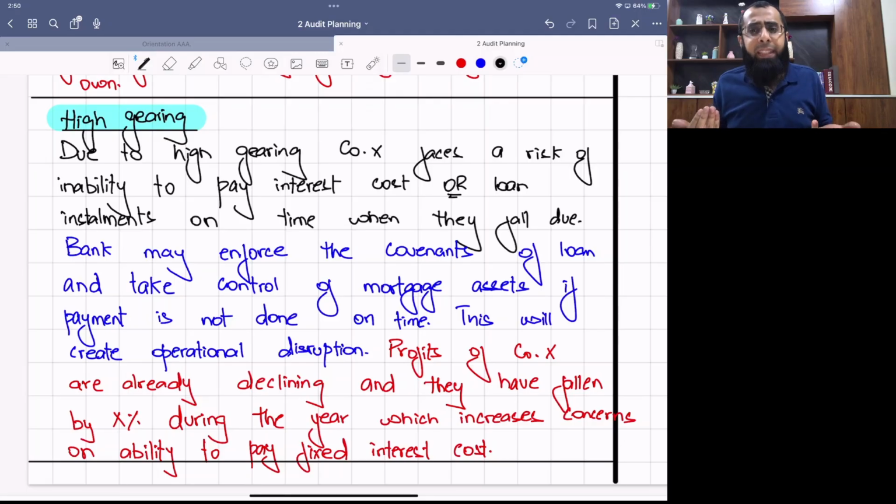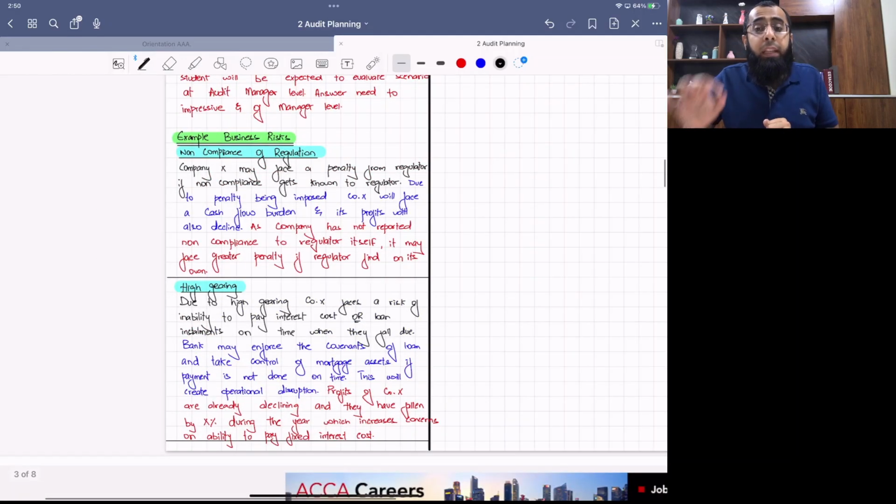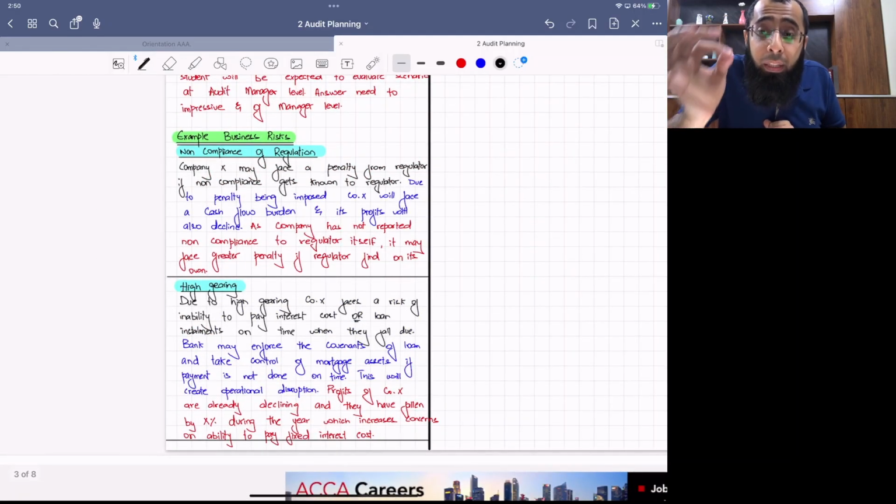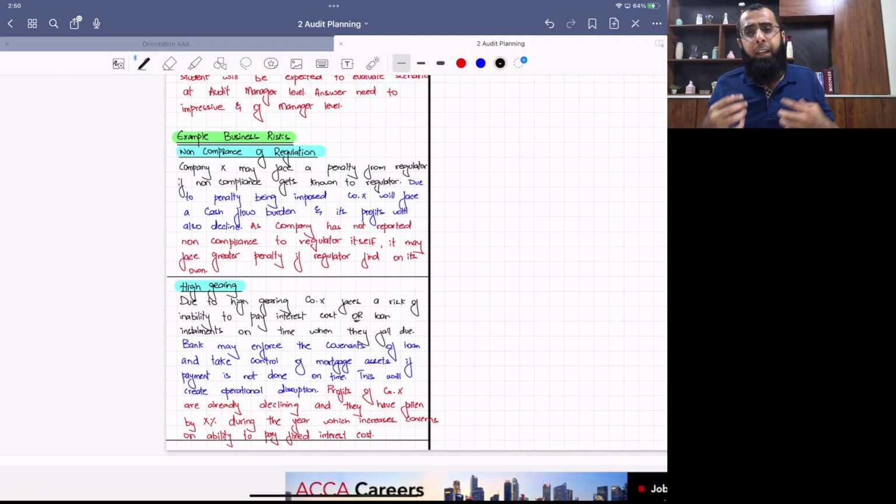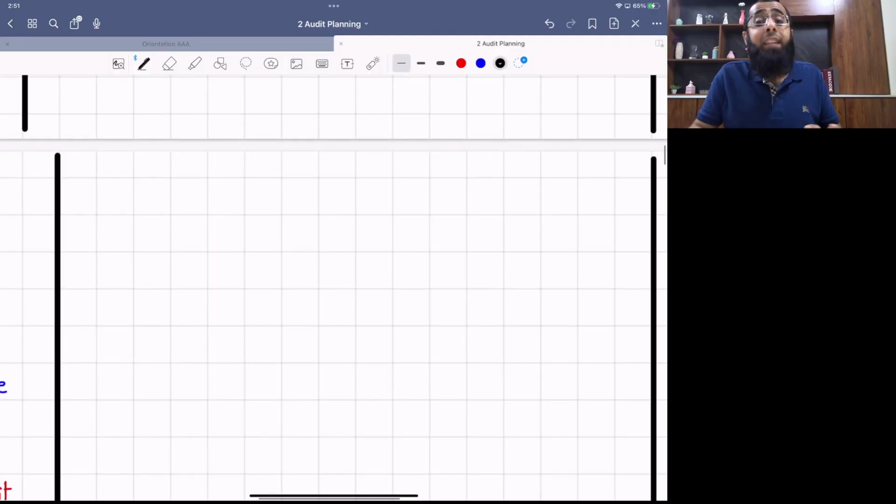So talk about that. It creates concerns on the company's ability to pay the fixed interest cost. If you look at the example business risk, it is all about following the writing approach. And when you are studying with me, it will be very easy. I will break the things into easier parts. And when we do practice of past papers, you will understand the things in a better manner. Are you getting it? Let's write one more last risk and then we'll look at the examiner article.